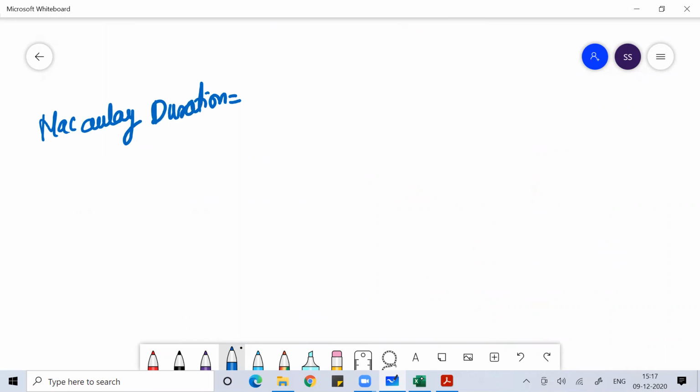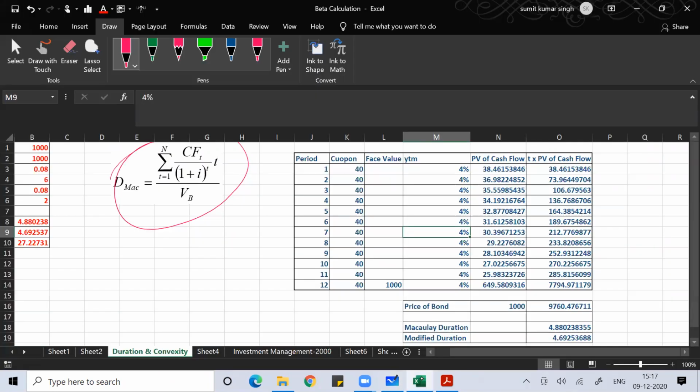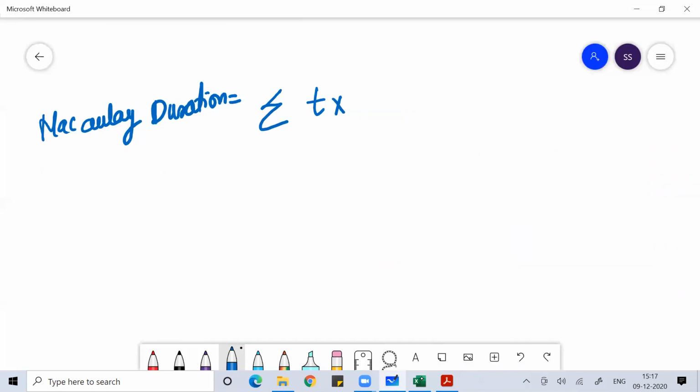So in the case of duration, when we have to find the duration, we multiply the time with the present value of the cash flow, whatever future cash flows you're getting.